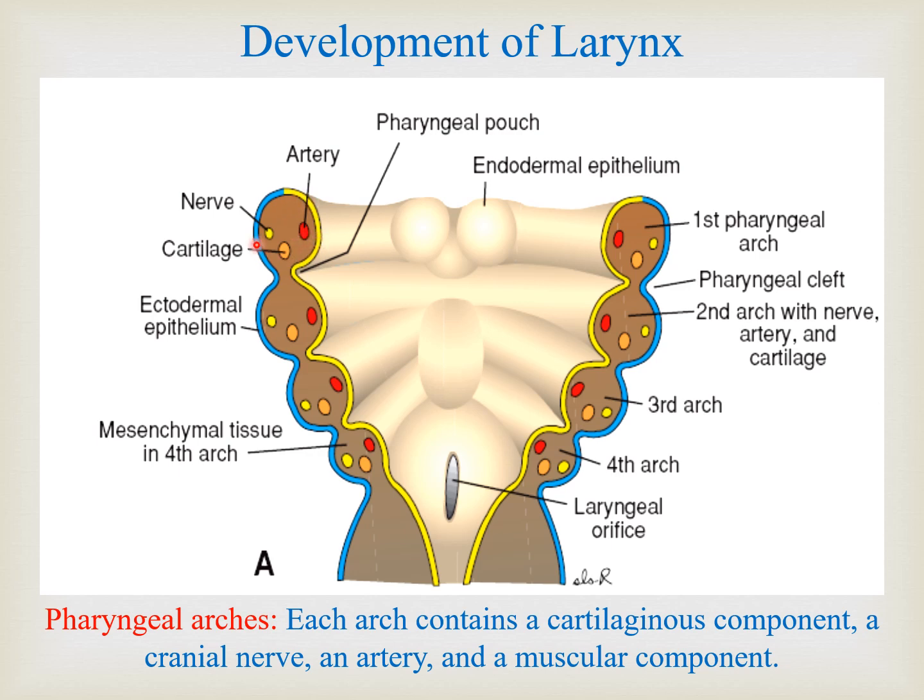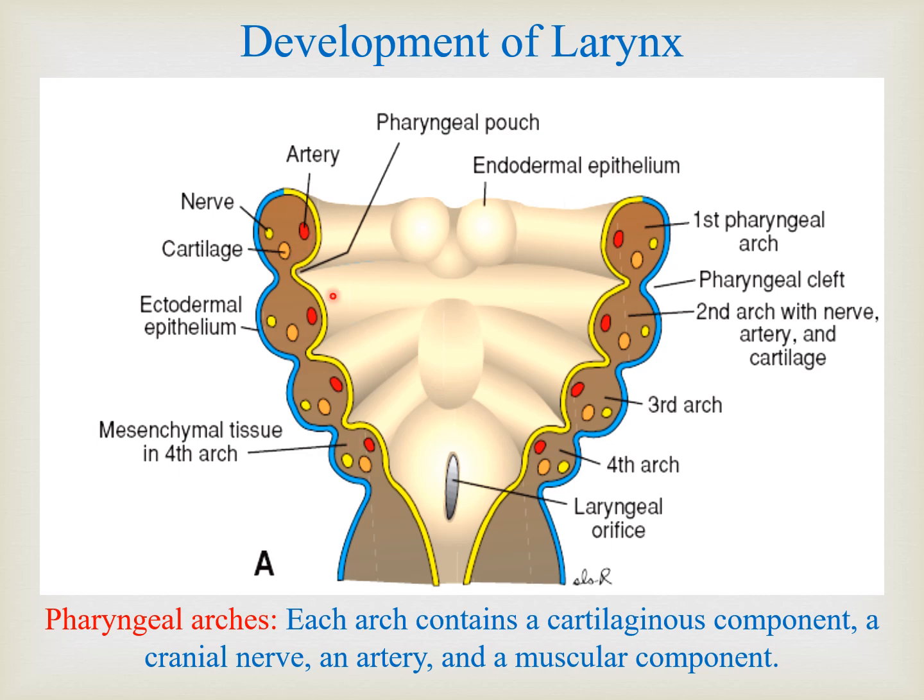So every arch has its own cranial nerve components, cartilaginous components, arteries and muscles. It means that every arch is forming some part of the body tissue in terms of nerves, arteries, cartilages and muscular tissue. In this diagram it's showing the four arches, and at the level of the fourth arch you can see in the center a cleft known as the laryngeal orifice, which in future will form the opening of the larynx. And here this is the mesenchymal tissue which is going to form the muscular portion also.